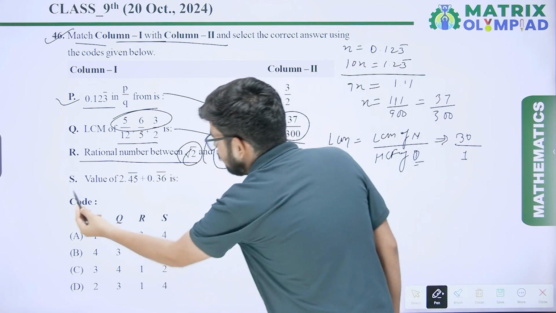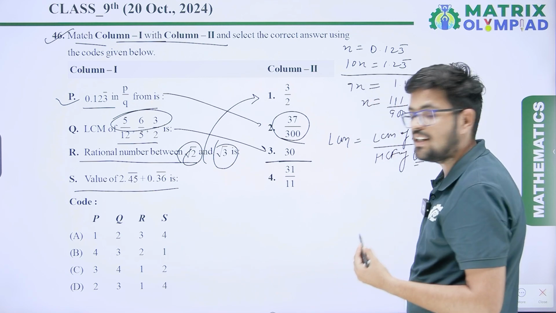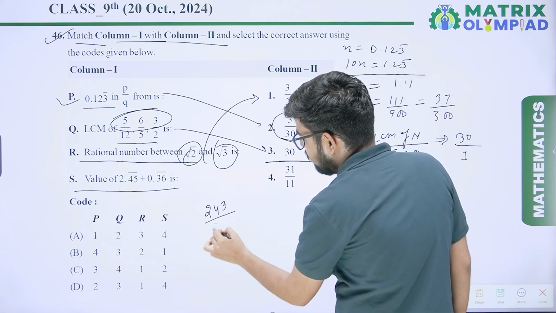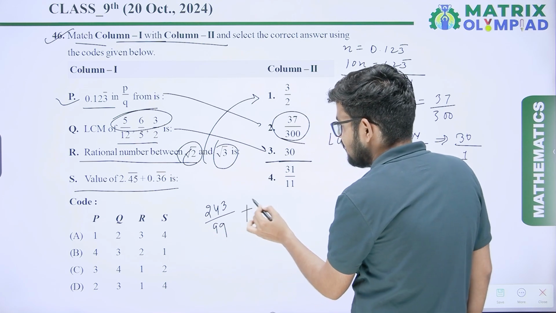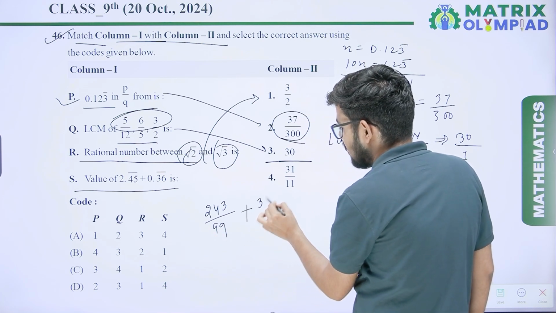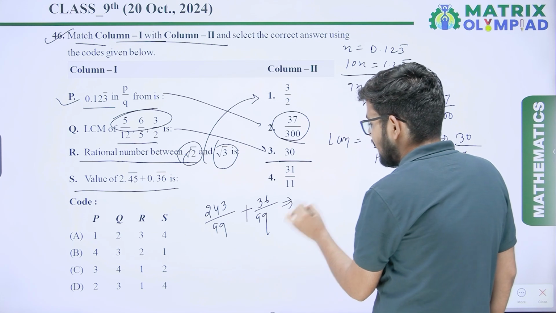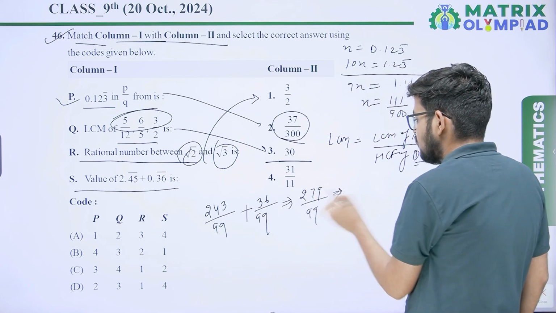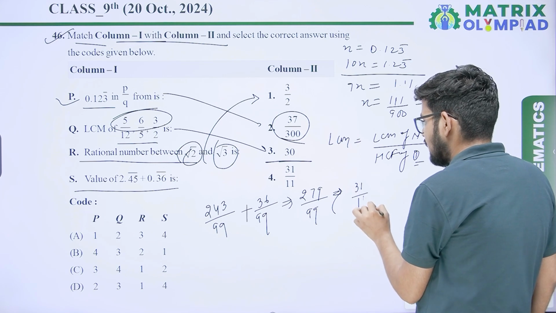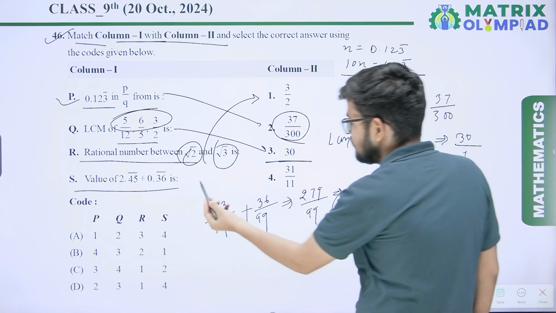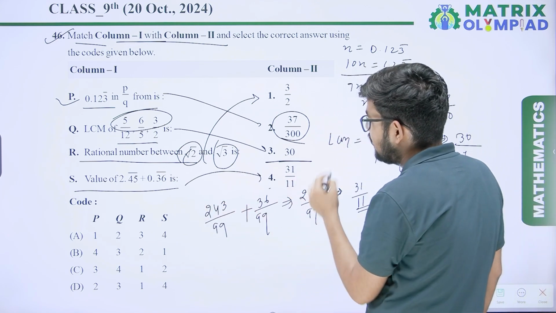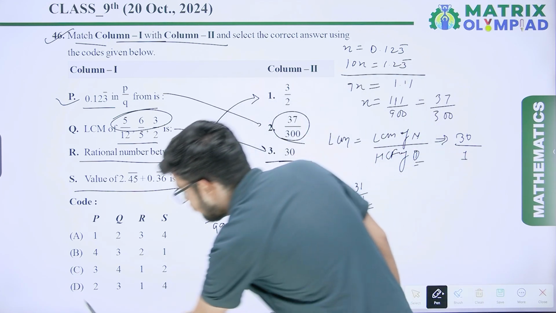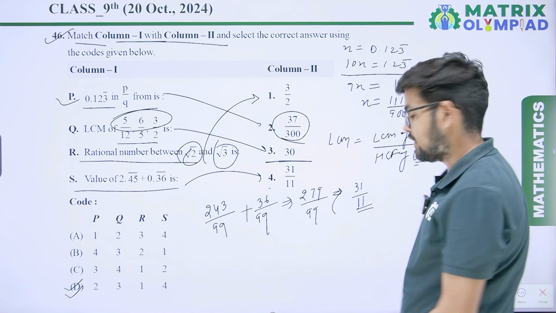Option first, the value of 2.45 bar plus 0.36 bar. So 2.45 bar can be written as 243 upon 99 plus 0.36 bar can be written as 36 upon 99. When you add, you will get 279 upon 99. After simplification, you will get 31 upon 11. So the correct answer is option 4, 31 upon 11. Now the correct code will be 2 3 1 4. Option D will be the correct answer.